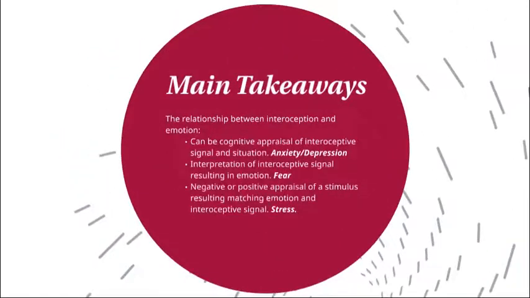The main takeaways are that although interoception is our little known interior sense, it can interact with emotion in varying ways. This can be through the simultaneous appraisal of interoceptive signals in situations, as seen in depression. Interoception can directly influence what emotion is felt through the interpretation of interoceptive signals relating to specific emotions, as seen in fear. Interoception can also be affected by the negative or positive appraisal of a stimulus, resulting in physiological and emotional responses associated with that emotion, as seen with stress.